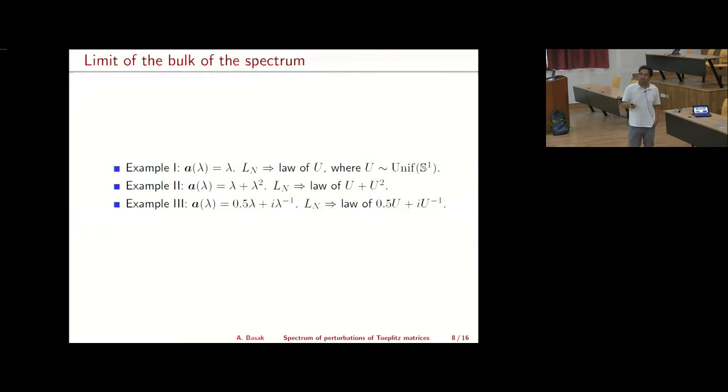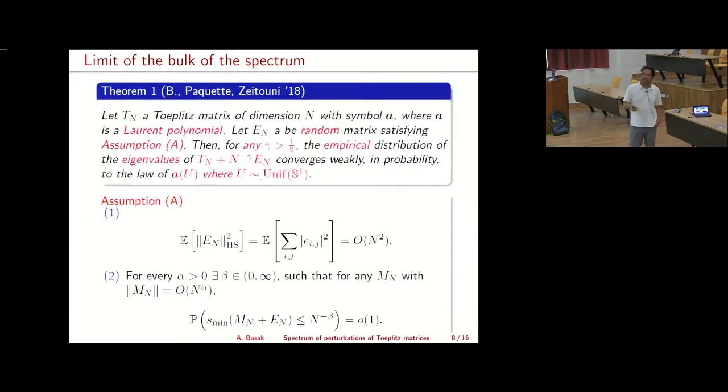Okay, so now let's go back to this assumption A. I said that we need this assumption A. So I need a condition on the Hilbert-Schmidt norm of this noise matrix, which is the same as saying that the second moments of the entries of this matrix are not too large. And I have this order n square sum, so I need that the variance of each of the entries is order 1.